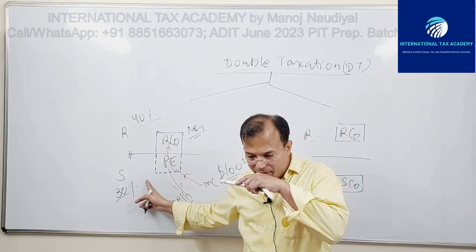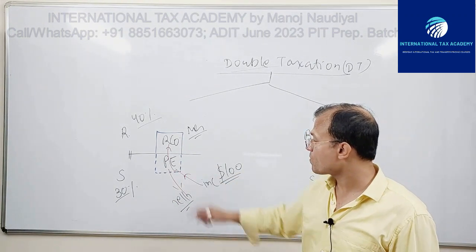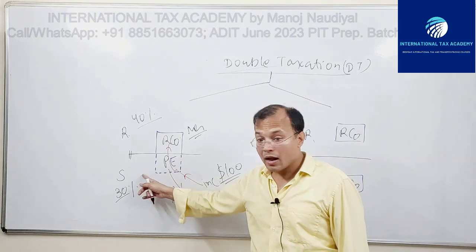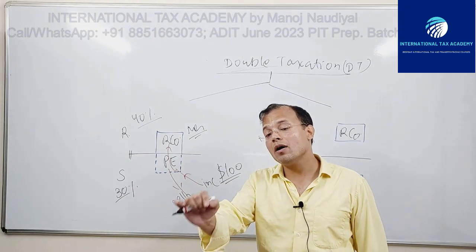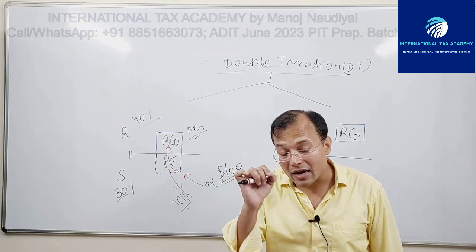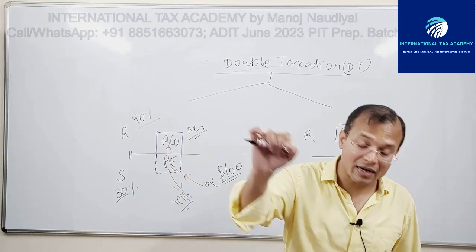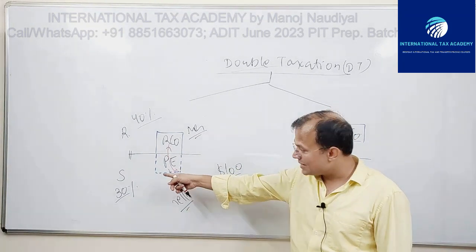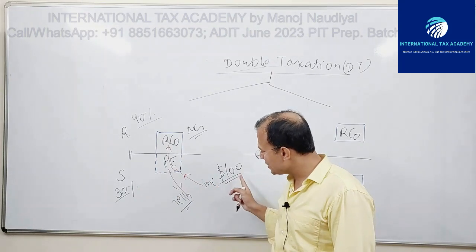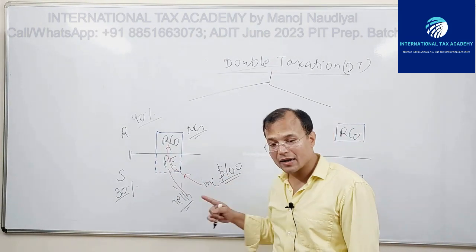S says, remember customary international law. Customary international law recognizes the right of the source country to tax any income which has its source in that country. This 100 has its source in S. So S says this 100 is my source income, this income is sourced in my country, I will tax.